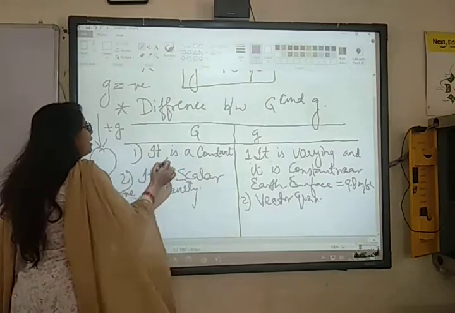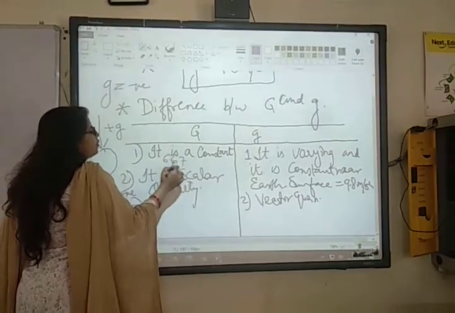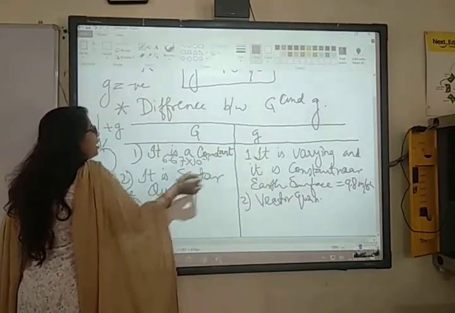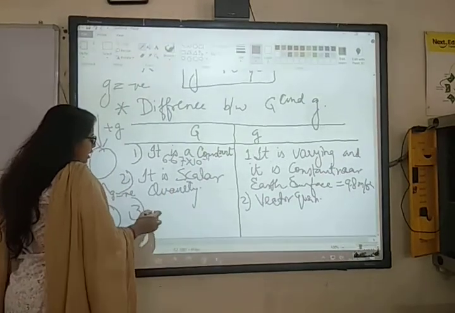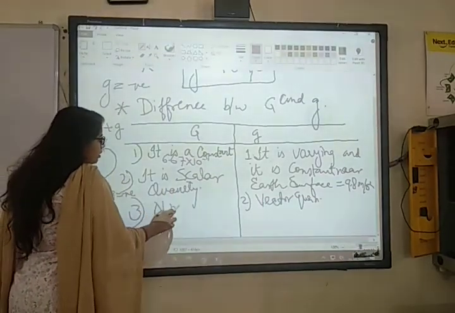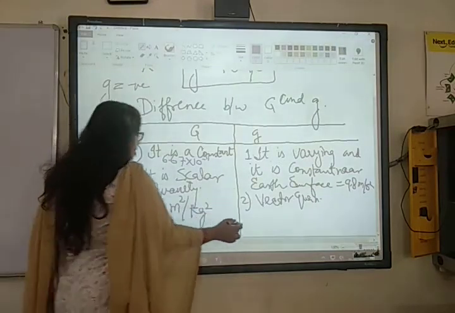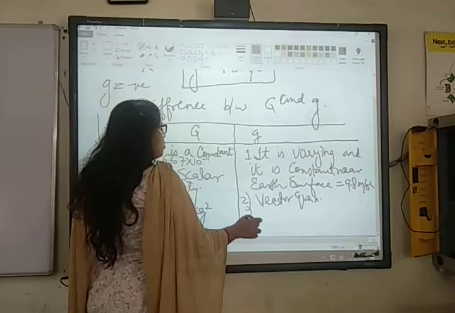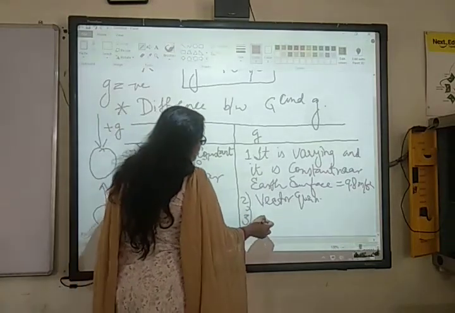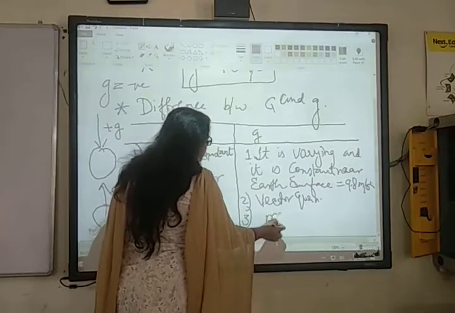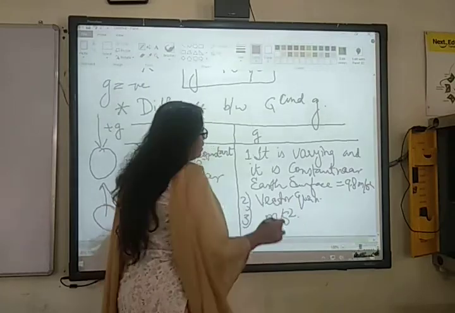Yes, you know the value of capital G is 6.67 into 10 to the power minus 11. अच्छा, what is the SI unit of capital G? Newton meter square per kg square. Now, what is the SI unit of small g? Meter per second square. Yes, very good.